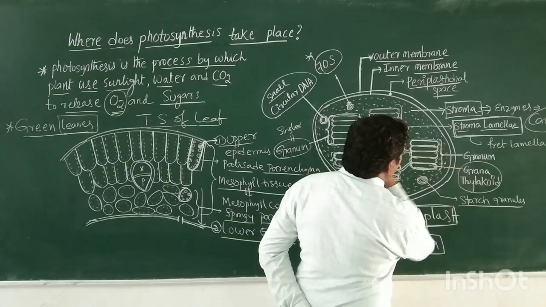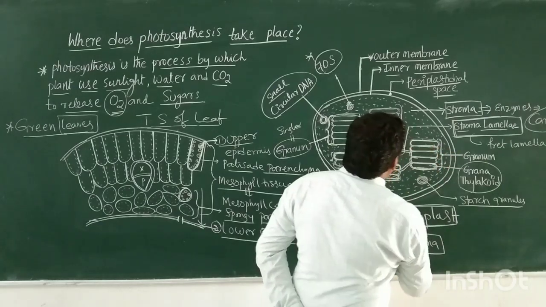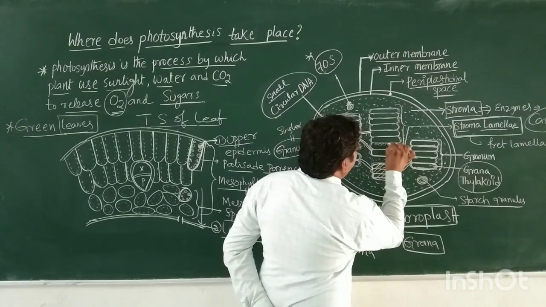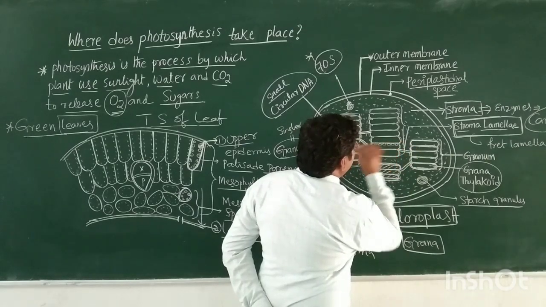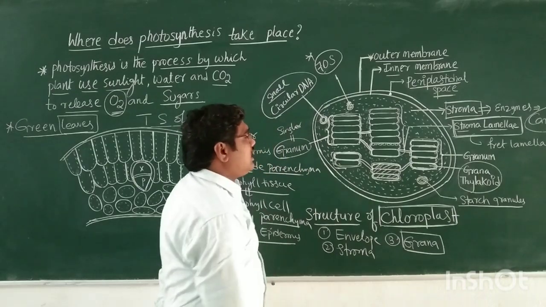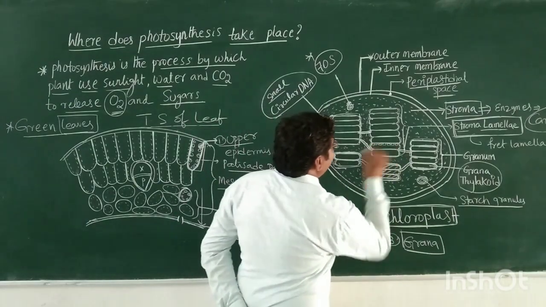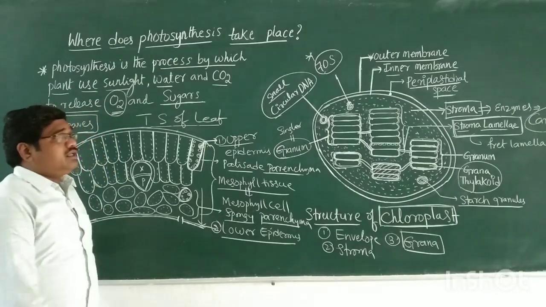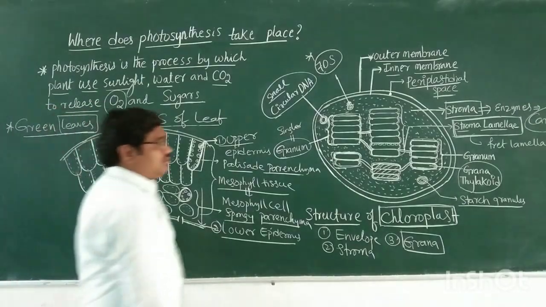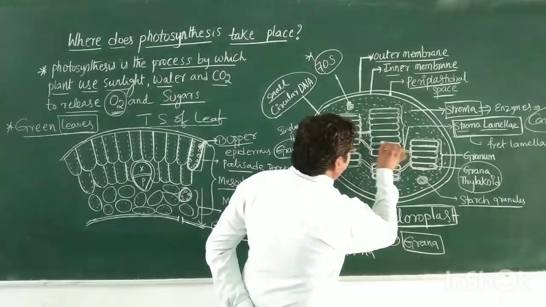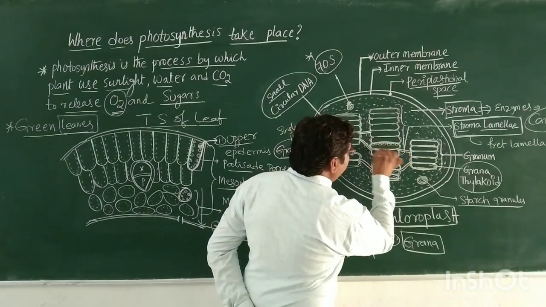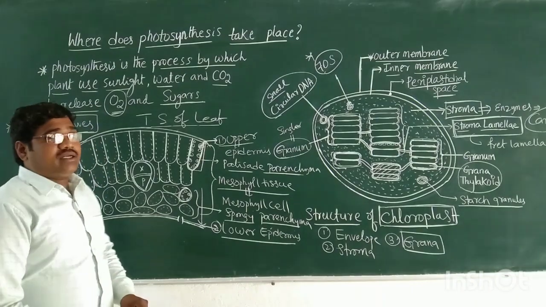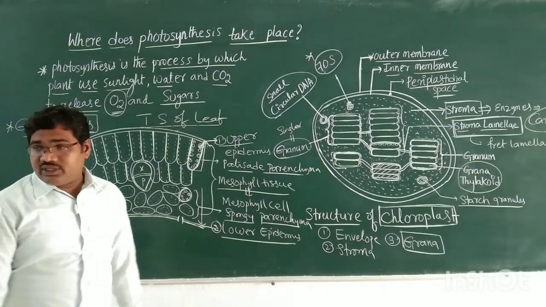In these thylakoids, chlorophyll pigments are present in the inner membranes. This is the thylakoid membrane, which has different types of chlorophyll pigments.